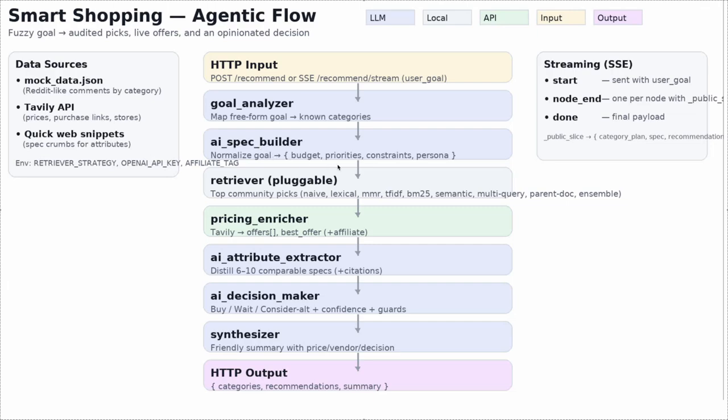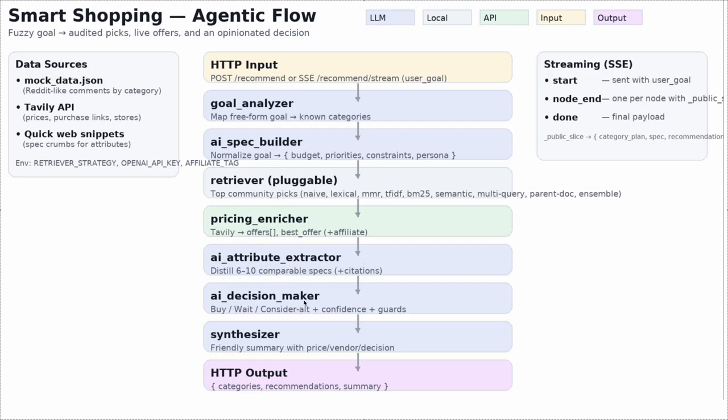It is sent to the AI spec builder, which will normalize the goal. It will get budget, priorities, constraints, and persona, and try to get a persona out. That data will be sent to a retriever node. The retriever node will send it to a pricing enricher that uses the Tavily API to get the best offers. There will be an AI attribute extractor as well.